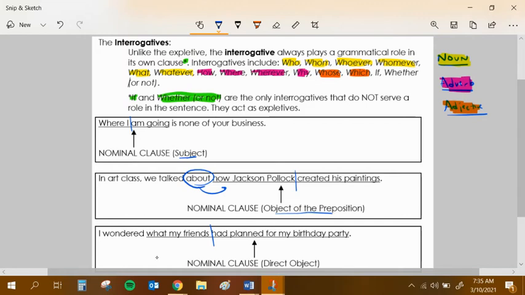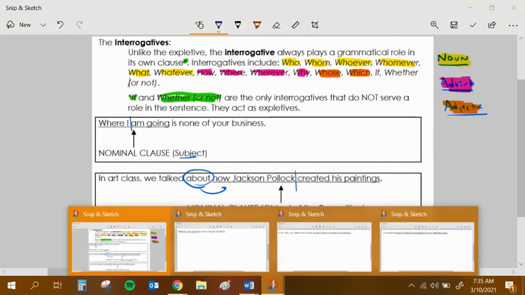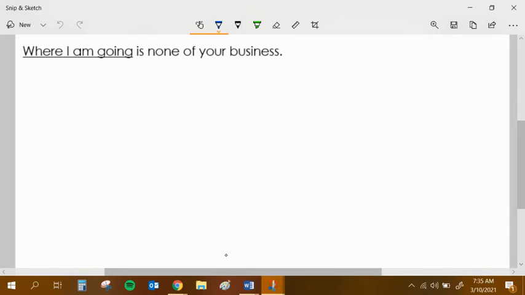Let's diagram this first one together, and then I'll pause my video and restart and take a look at the other two. See if we can squeeze a couple of these diagrams in the white space below on your worksheet. So let's take on where I'm going is none of your business. I realize this noun clause starts the sentence, so it must be the subject, which means I'm going to anticipate that my noun clause is going to be the subject of my sentence. My sentence is sitting way down here. As I said, I like building that first.